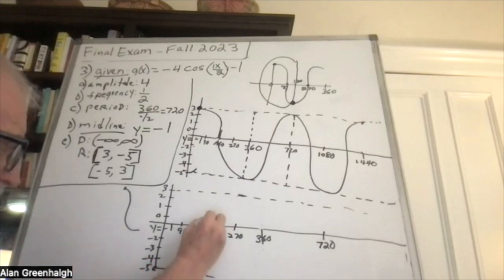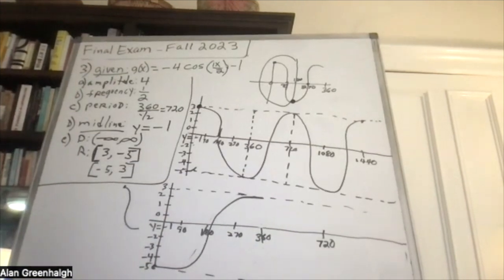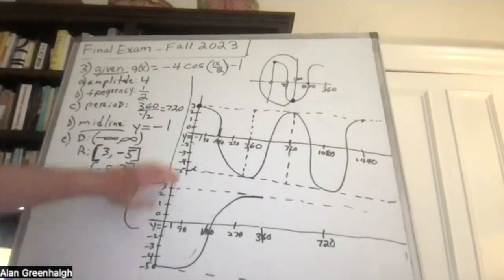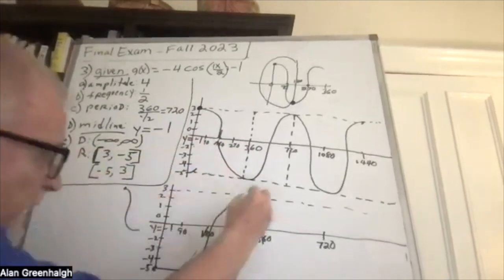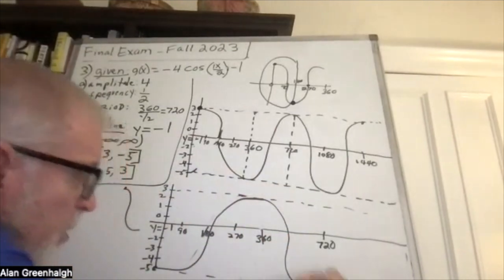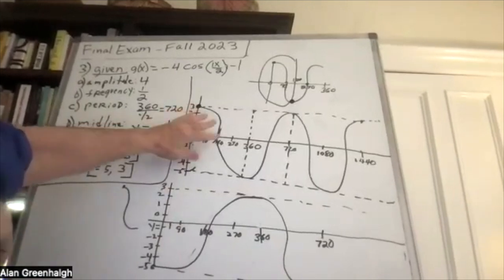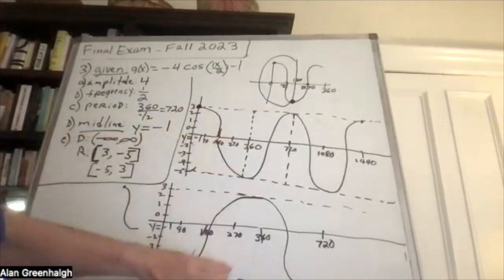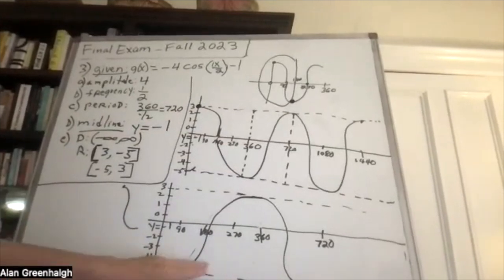So this is what it looks like. Right? That's from 0 to 360. So that's this, except upside down. And then it's going to go like this and end up over there. So it's the mirror image of what we have here, but it looks like this. Okay, and that's one full period.